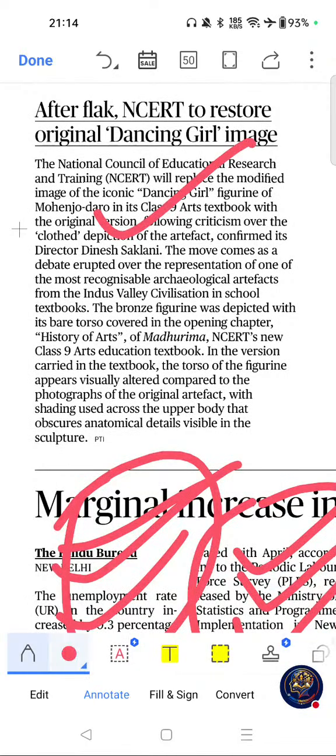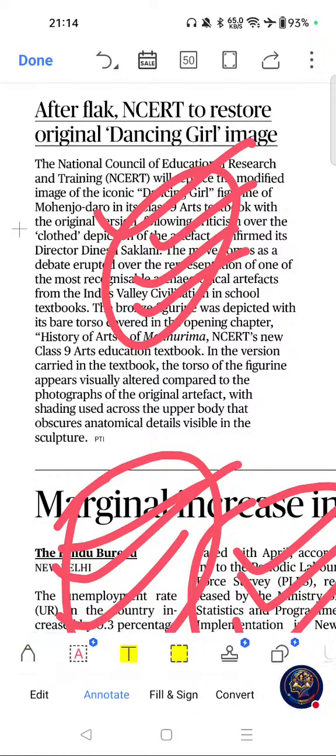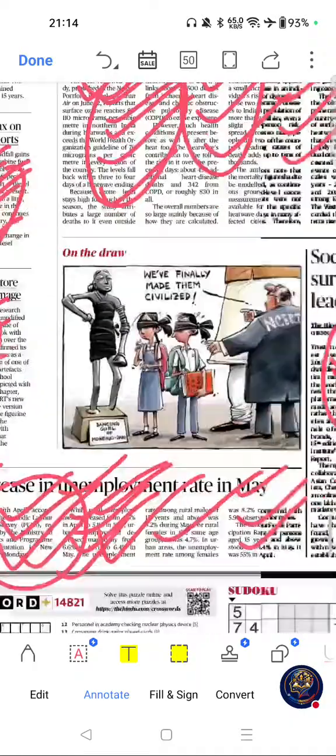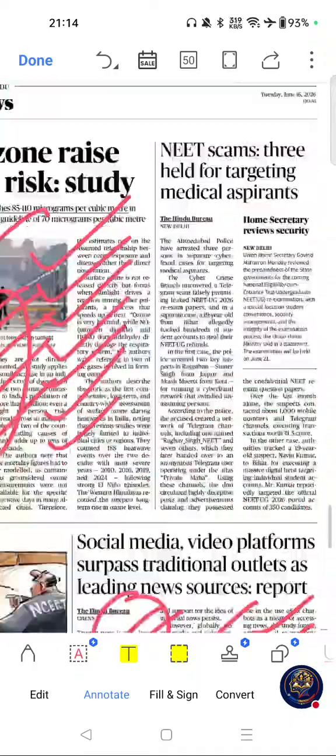Move on to the next important article from this page, this one. After row, NCERT to restore original dancing girl image. If you see the importance of this article, Indus Valley Civilization is a high frequency UPSC topic. Cultural heritage and textbook representation are relevant. Please go through this one. Move on to the next important article from this page, this one.